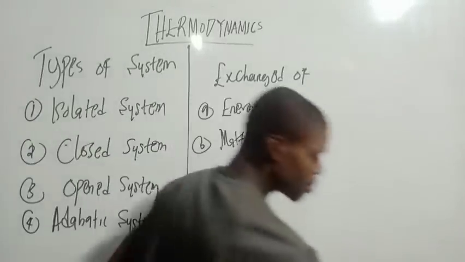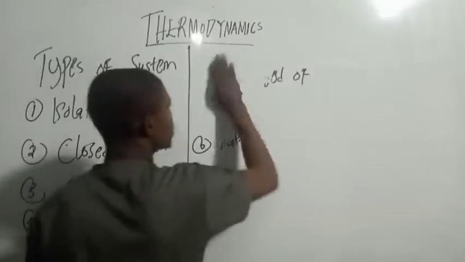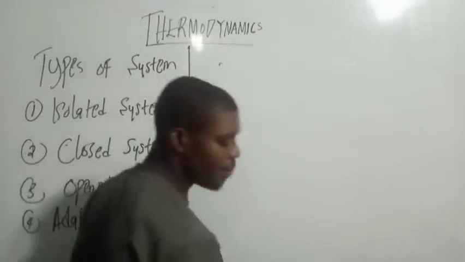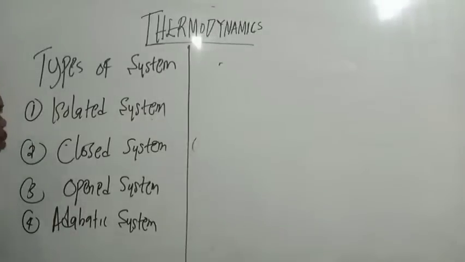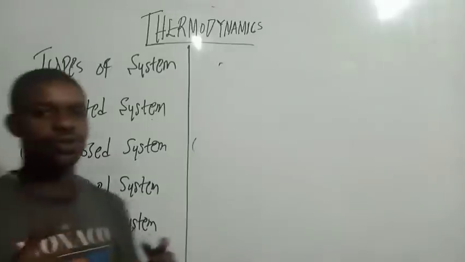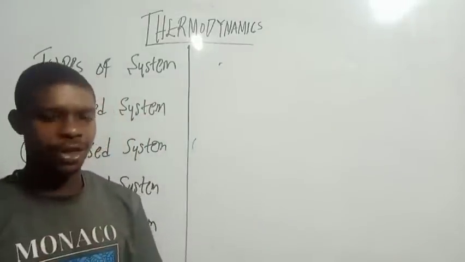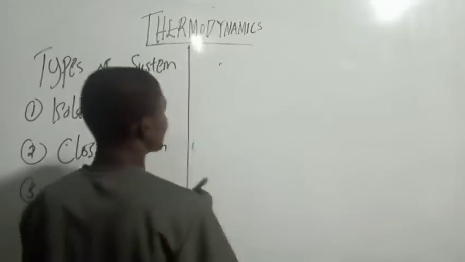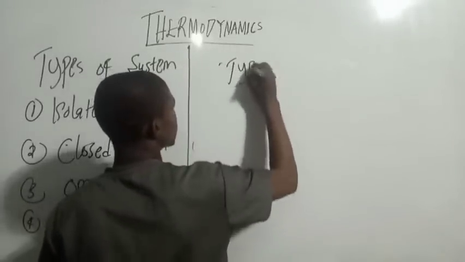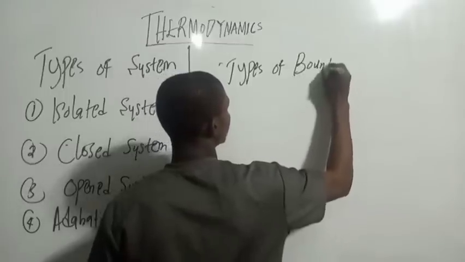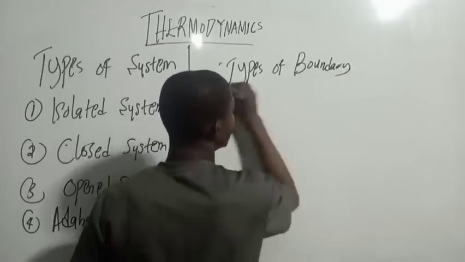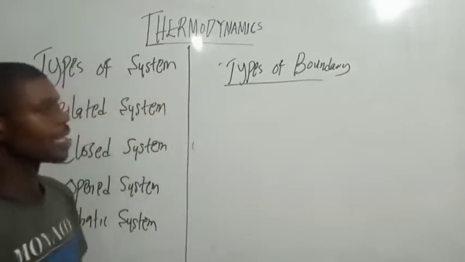So now the type of boundary is what defines this type of system. So we have two main types of boundary.